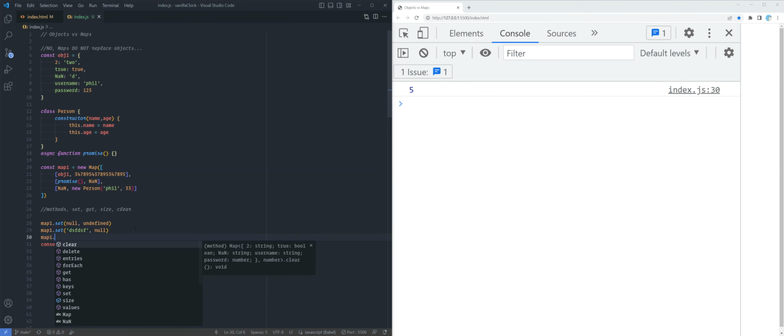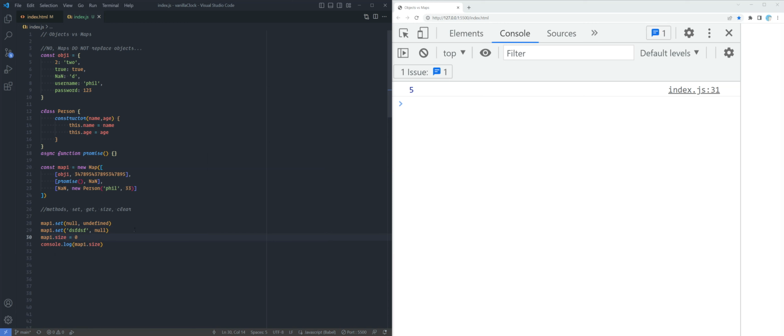What happens if we do map1.size is equal to 0? Nope. Because .size is a read-only property, so you cannot set this property. It has its own getters and setters. So unlike arrays where you can do array.length equal to 0, you can't do that with maps. Okay, I hope this basic intro was useful.